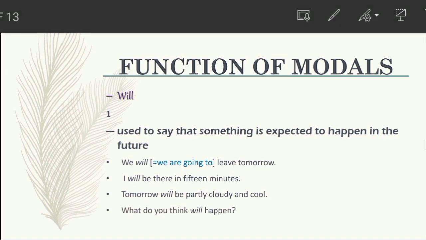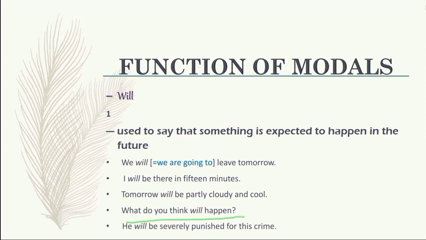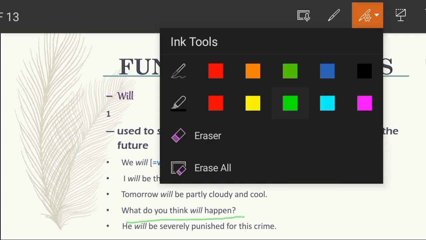And our next one is this. What do you think will happen? Means what are you thinking? What will happen next, means what is expected to happen in the future next. What do you think about that? So it means this.